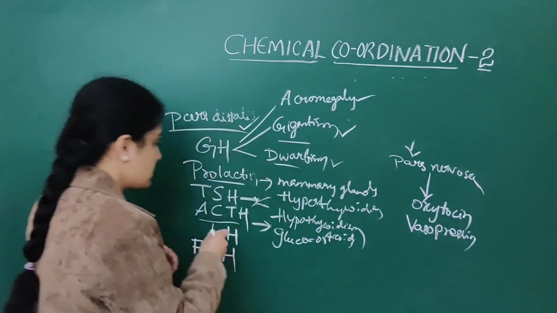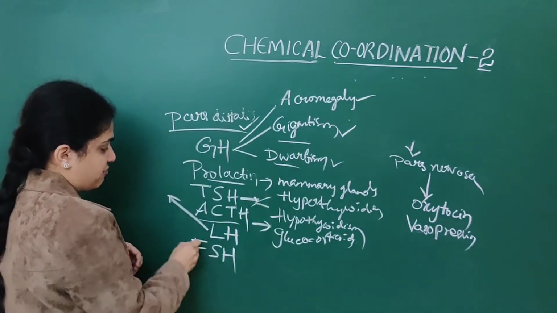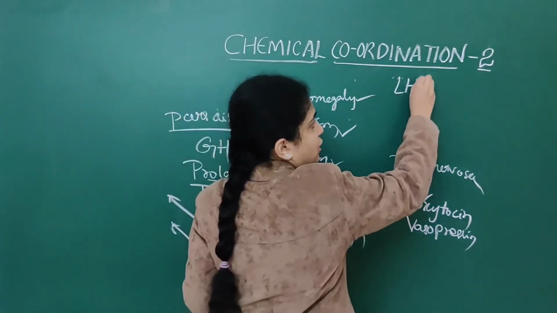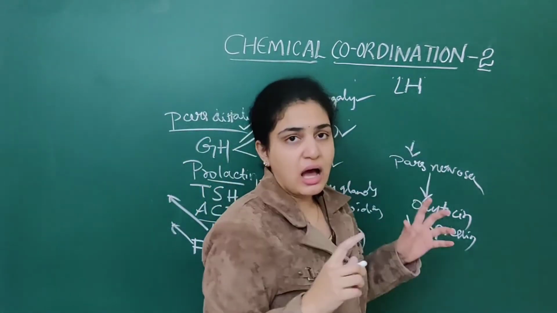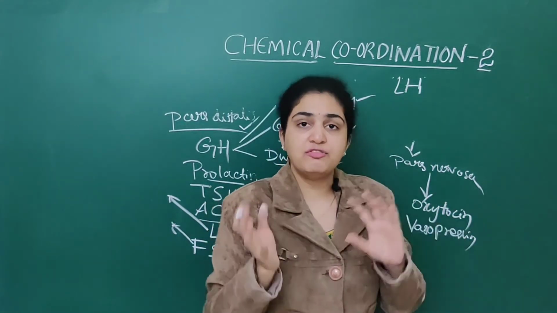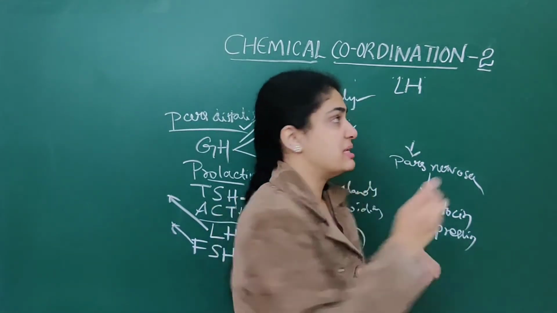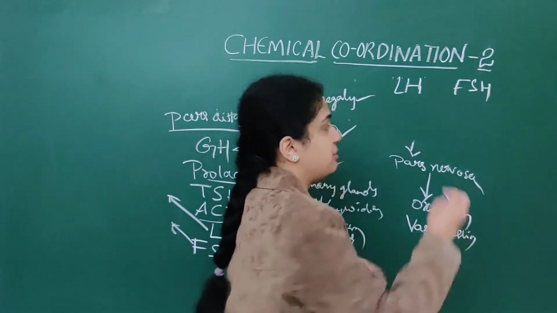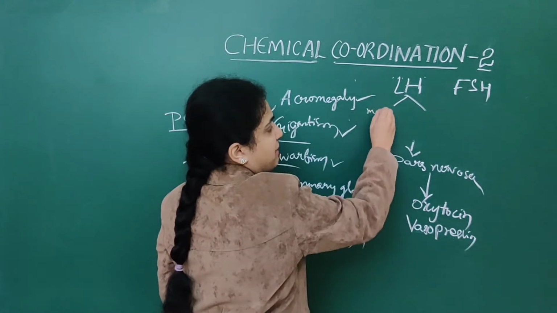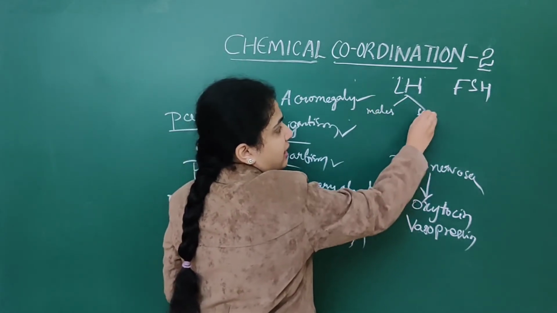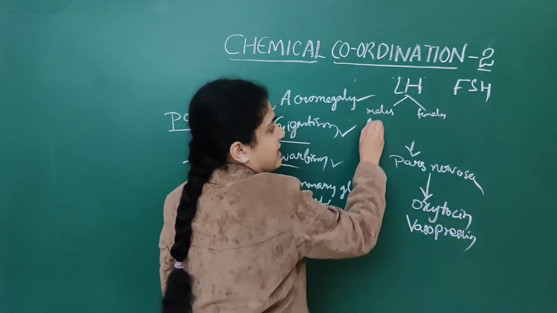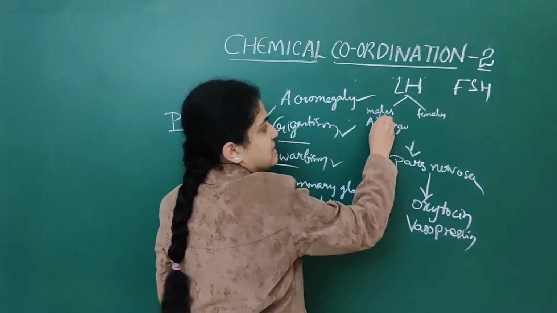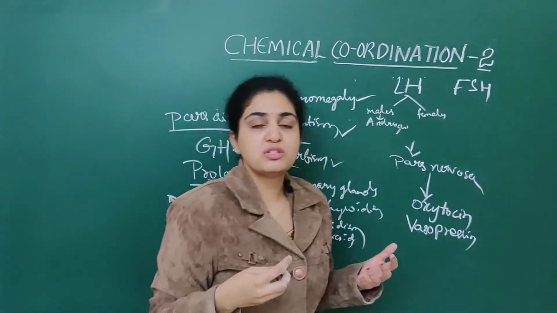Okay. Next, LH as well as FSH. LH, luteinizing hormone. This hormone will act differently in males as well as females. FSH also acts differently in males and females. Suppose LH in males, it secretes a hormone called androgens. What will these androgens do?